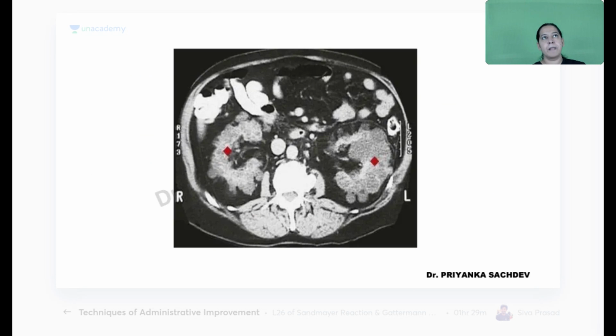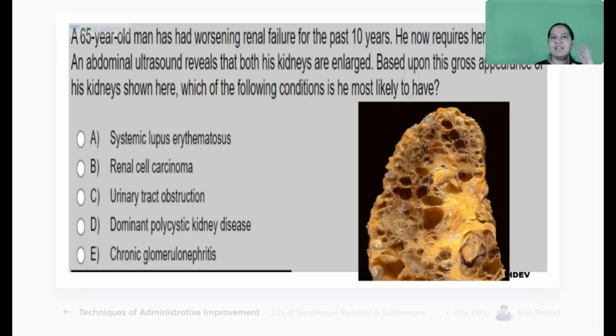So these are the 2 polycystic kidney diseases you can see. Can you see the 2 kidneys here? So these are cystic. That was the problem here. See this image.